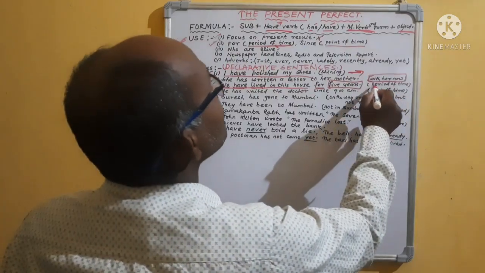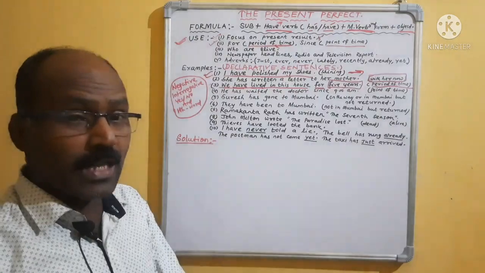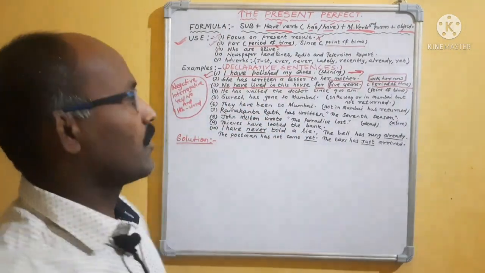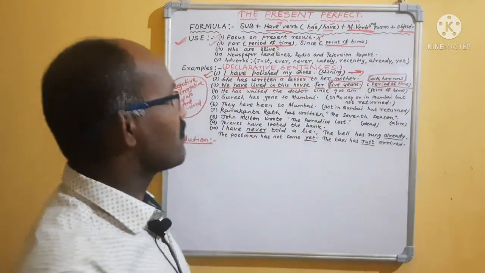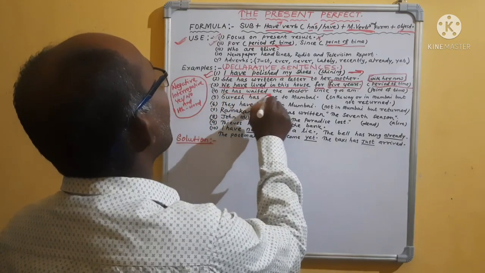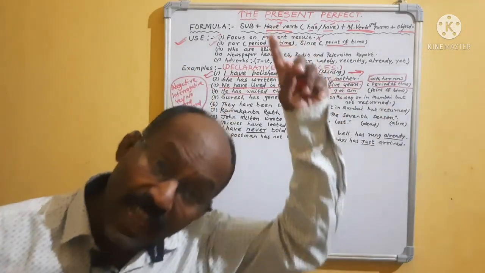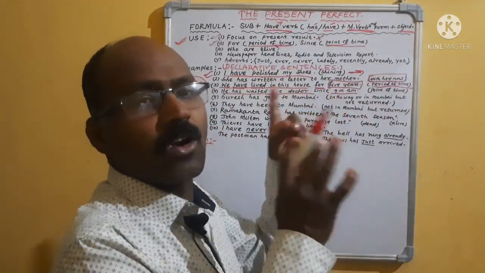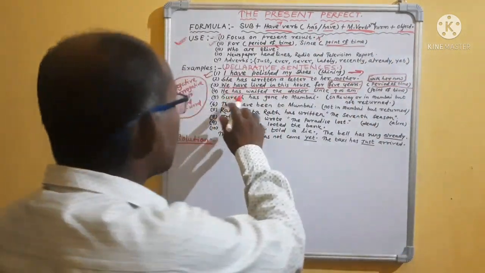Okay, that means please remember, "for" is used only for the period of time in the present perfect form. Then come to "since." "Since" means a point of time. Point of time means, see, he has waited for the doctor since 9 a.m. Since 9 a.m. is a point of time. Time is directly indicated, not 8:30, sharp 9 o'clock. That means he has waited.